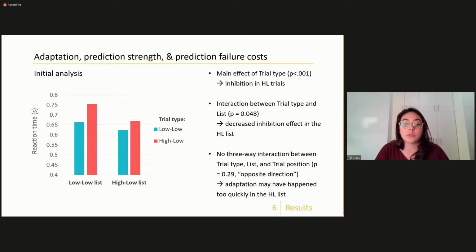But this interaction was not significant, which led us to think that maybe the adaptation in the high-low list just occurred too quickly. The proportion of high-low trials in this list was very high. And also there were no high constraint trials in which the predicted word actually does appear. So adaptation may have taken place prior to any or very few critical trials in this list.